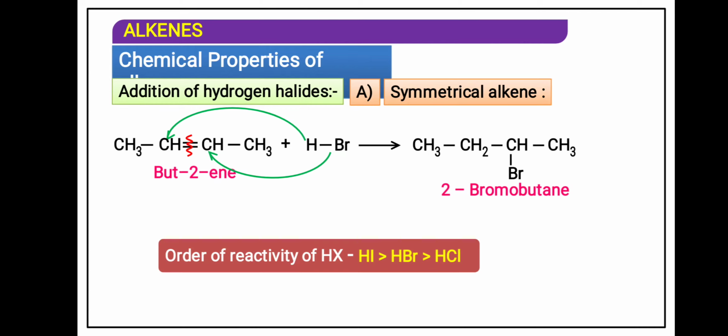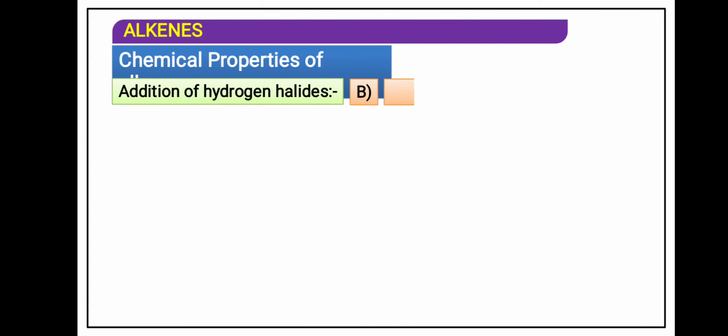That is why the HI bond can be easily broken. So hydrogen iodide is more reactive, then HBr, then HCl, whose size is small compared to HI.